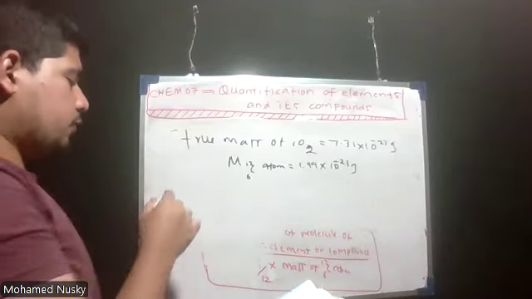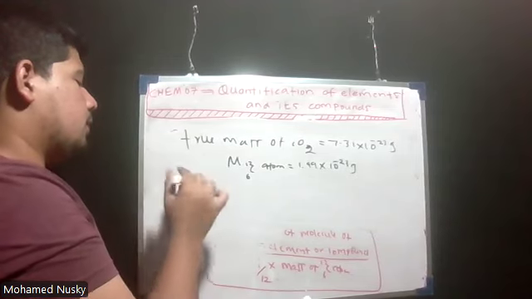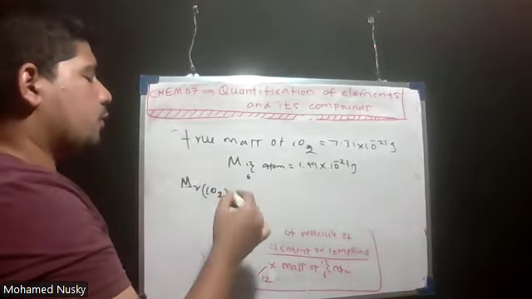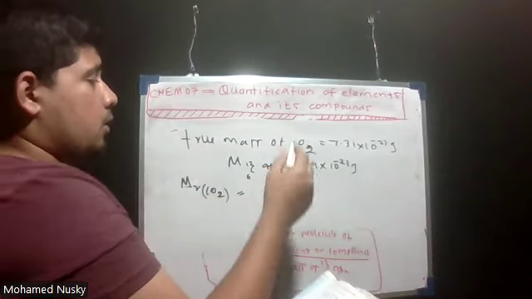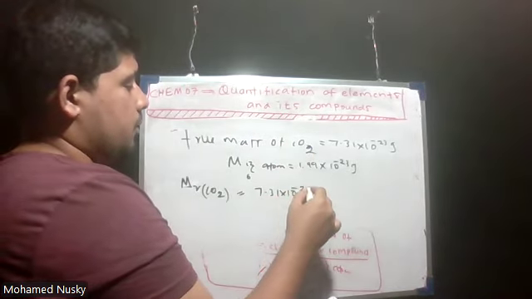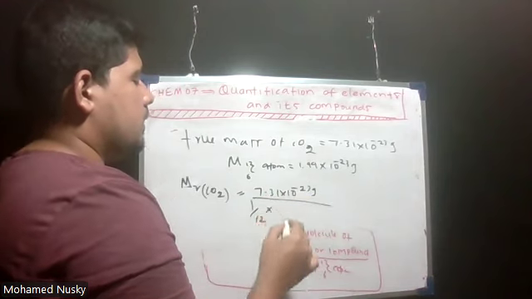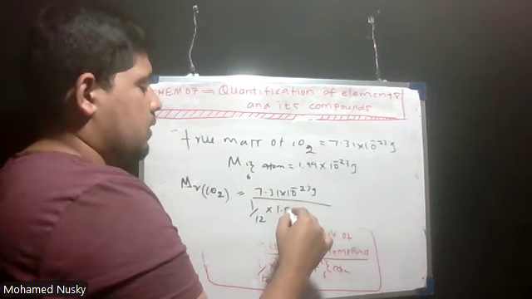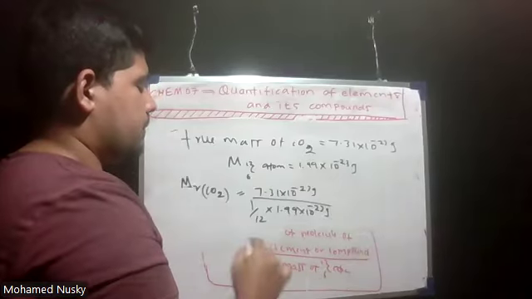Now, if you are told to find the relative molecular mass, that is Mr of CO2, how are you going to find it? Use this equation. The mass of the molecule is 7.31 x 10^-23 gram, divided by 1/12 the mass of carbon-12 isotope, which is 1.99 x 10^-23 gram.